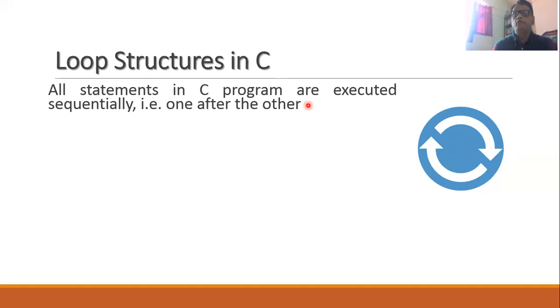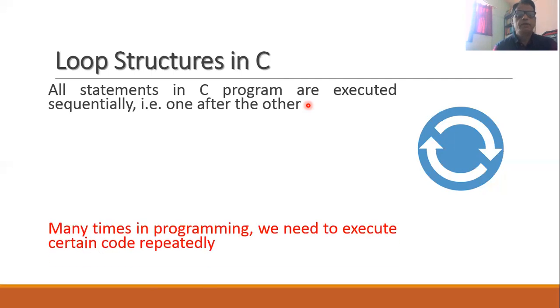Similarly, if you have been asked to sum certain numbers, the summation has to be performed repeatedly. When you want to generate a Fibonacci series, the new number in the series is the addition of the earlier two numbers, and therefore there also a certain part of the code has to be executed repeatedly.